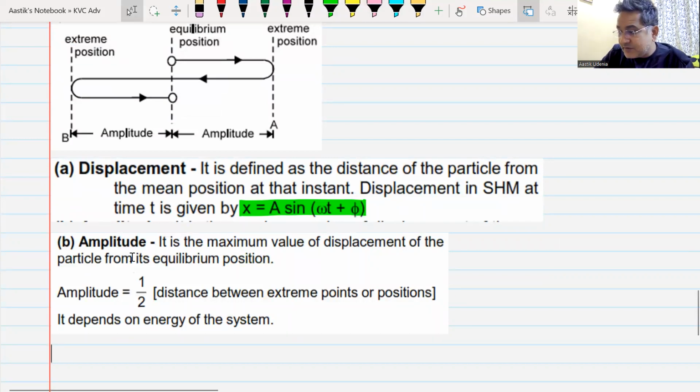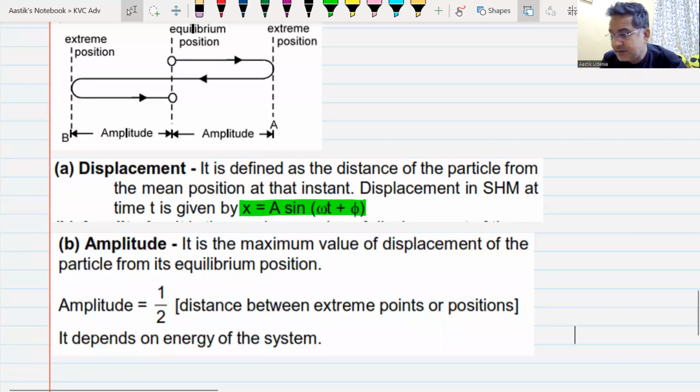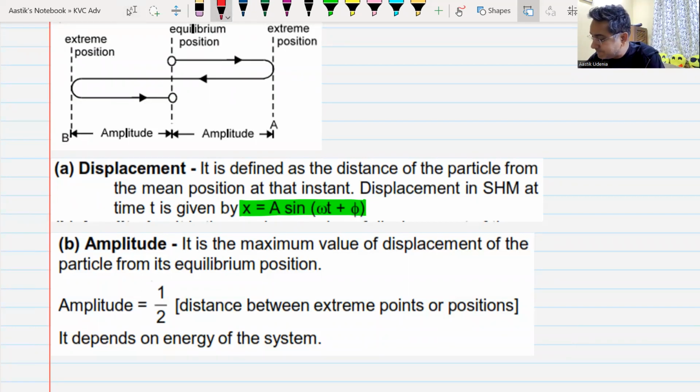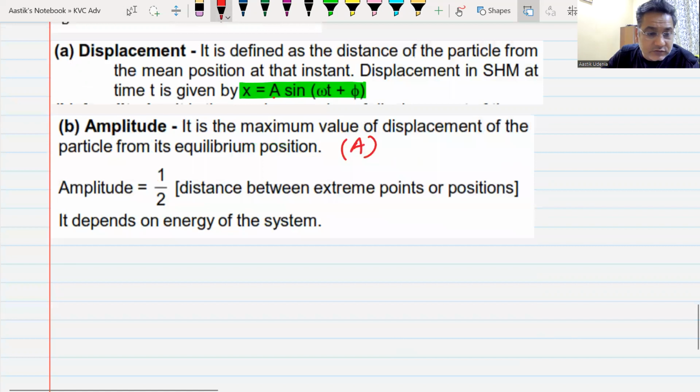Then the second thing that you must understand is the amplitude of SHM. It is the maximum displacement of the particle from the mean position. We all know this, yes or no? Yes, sir. Make it bigger so that you can see it. It is the maximum displacement of the particle from its mean position, normally denoted by the letter capital A. So this capital A that you see in this equation is actually your amplitude. Everyone knows this, yes or no?